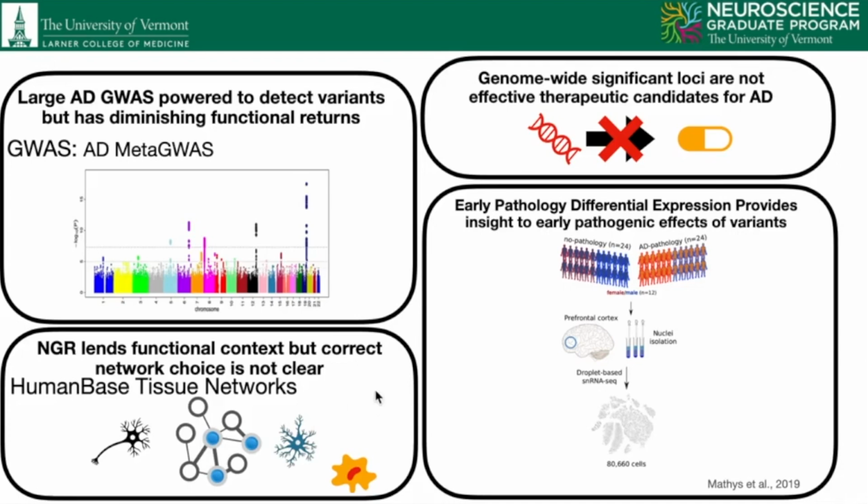pathology. Methods like network-based gene reprioritization, or NGR, lend functional context through tissue-specific functional networks, but for complex diseases like AD, there are multiple relevant networks ranging from cell type to the whole brain, with no clear best choice. We hypothesized that a multi-network approach to NGR would yield the most conservative functional predictions for AD genes. Finally, we performed an integrative analysis of NGR functional score, genes involved in AD disease subnetworks, and early pathology single-cell differential expression data to identify candidate genes and pathways with the best therapeutic potential.